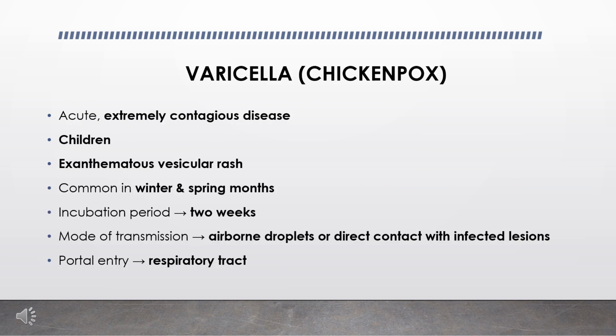First, we'll see about varicella, that is chickenpox. Chickenpox is an acute, extremely contagious disease, usually occurring in children, and is characterized by an exanthematous vesicular rash. It is most common in winter or spring months. The incubation period is approximately 2 weeks. The mode of transmission is by airborne droplets or through direct contact with the infected lesion, with the probable portal of entry being the respiratory tract.